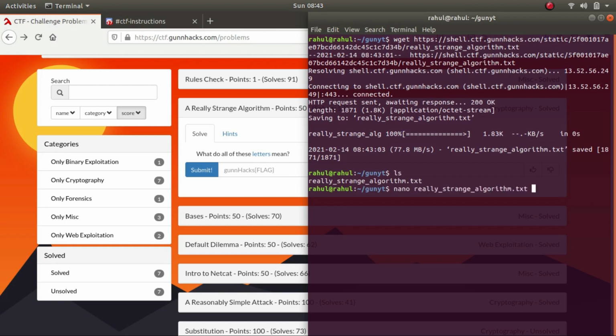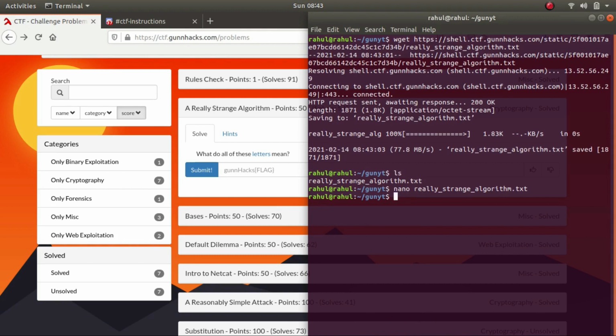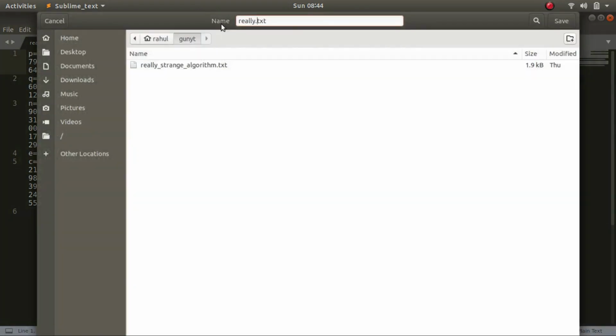If we look at the contents, there are a bunch of variables p, q, n, e, and c. This is an example of RSA. So what I'll be doing is solving it with Python. Let me open up my Sublime Text, and this is it. So let's make a Python script to solve it. Really.py.